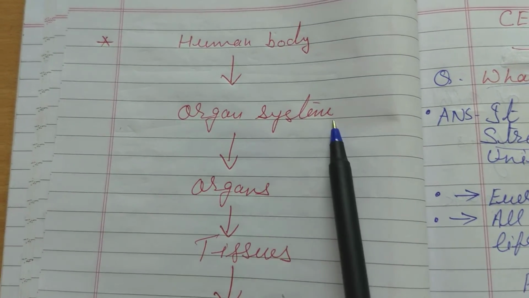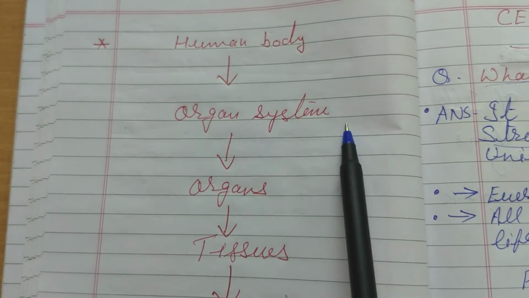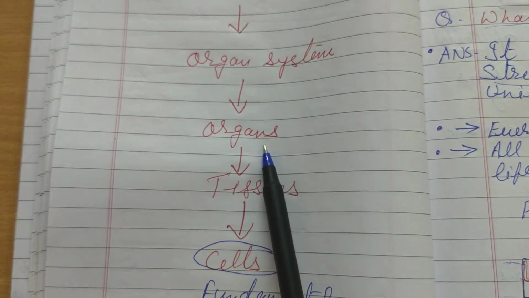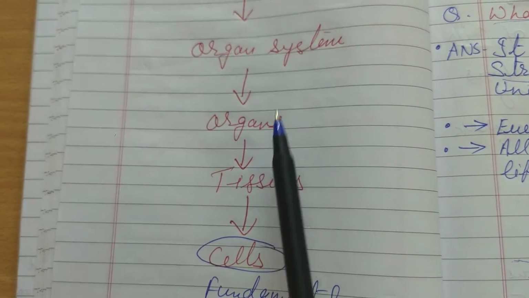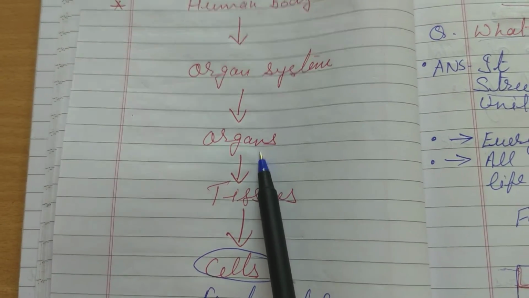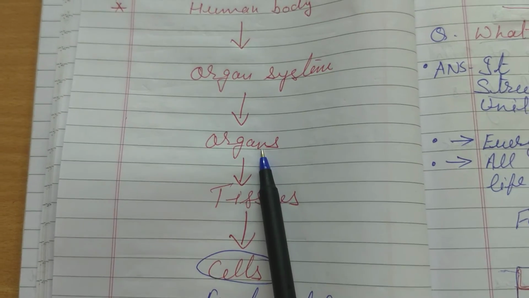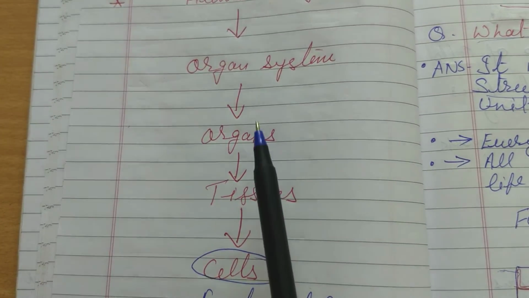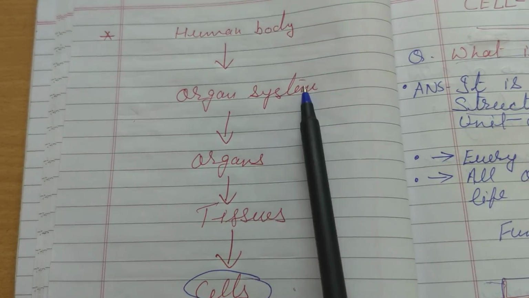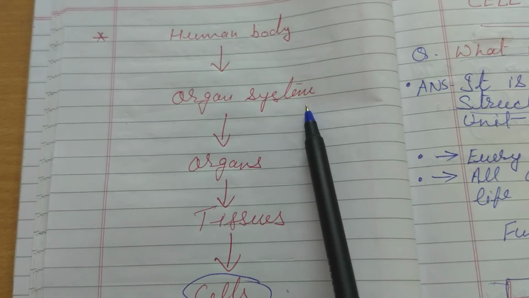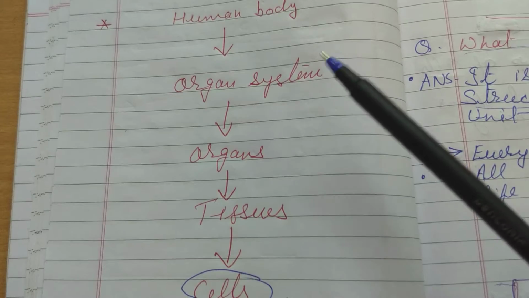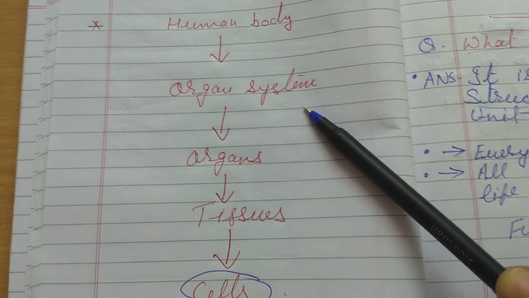And how are these organ systems made up? They are made up of different organs. For example, the respiratory system consists of many organs, like the lungs and the windpipe, the trachea. These organs combine and make an organ system.